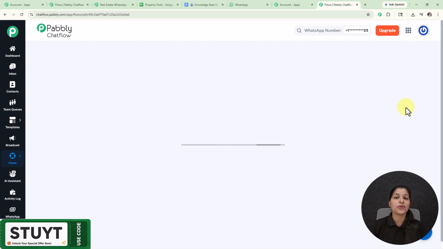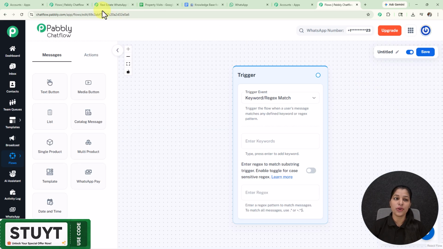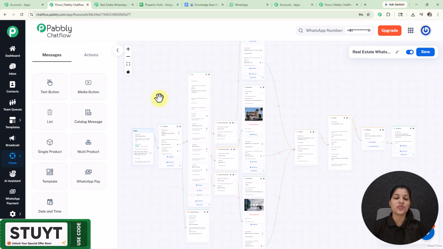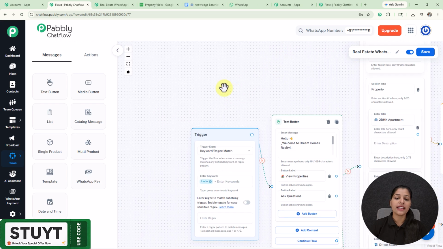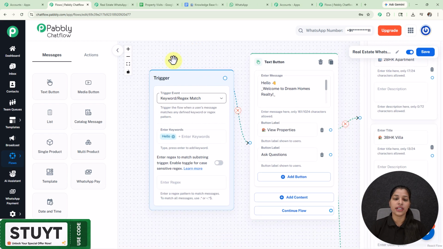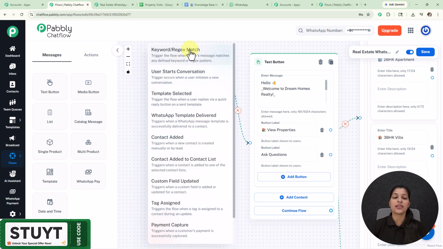But here I'm going to show you the already built flow. So here you can see this is the flow which I have already created, and here we are getting this option for trigger. So now you might be wondering, what is this trigger? So trigger is the event or the action which initiates our WhatsApp chatbot, and this trigger event can be a keyword or the regex entered by your users, or if your user starts the conversation, or many more. But here I am going to keep it as keyword regex match.